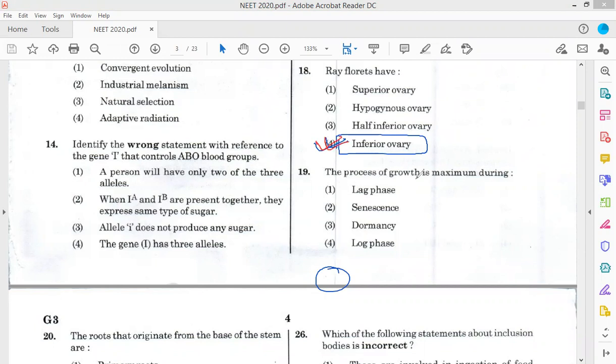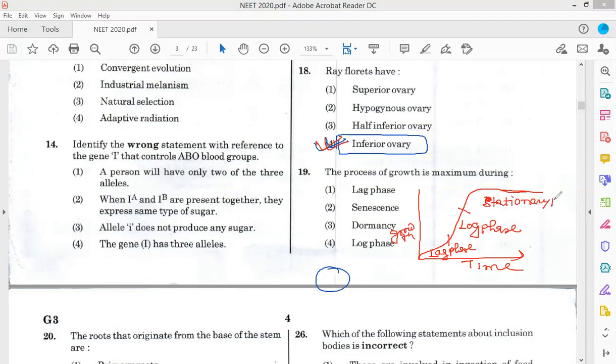Now, in the growth curve, time versus growth, there is first the lag phase, then the log phase, and then the stationary phase.